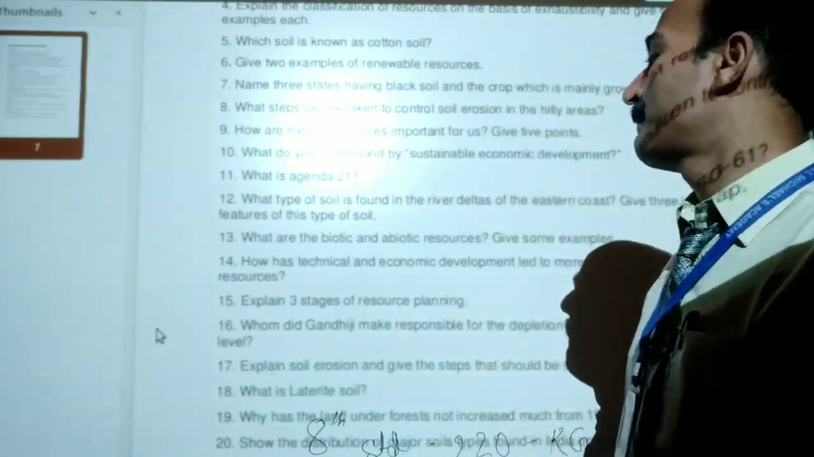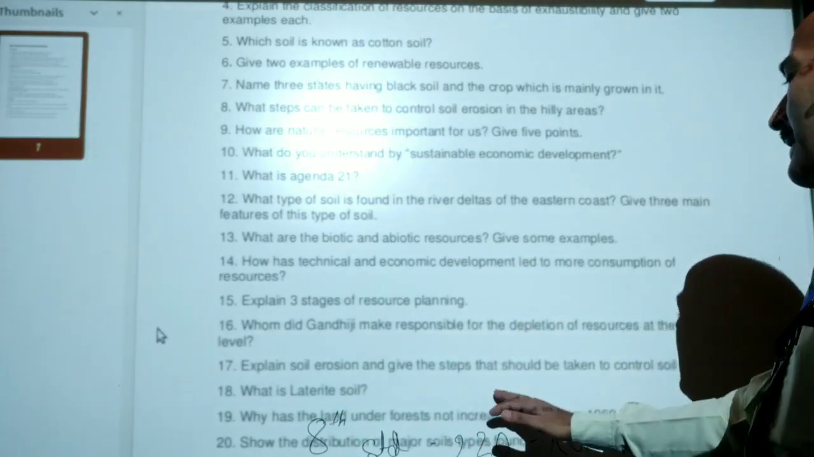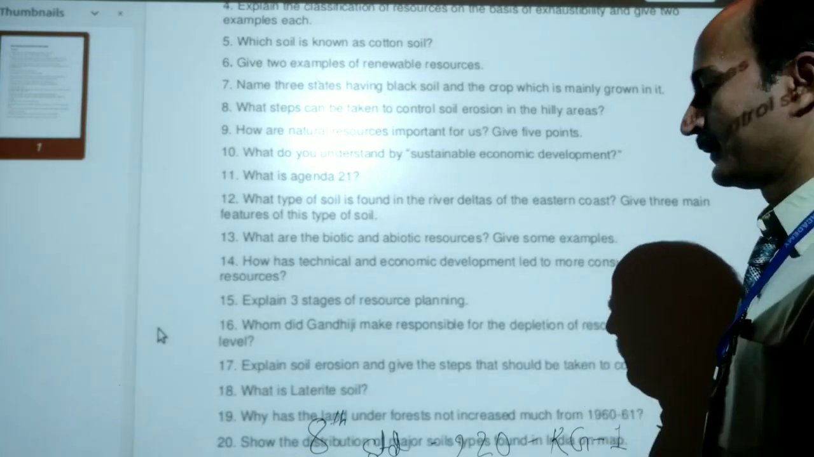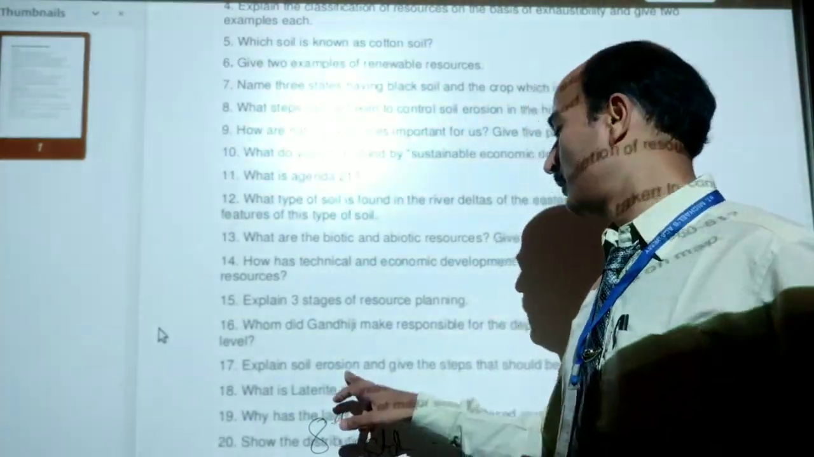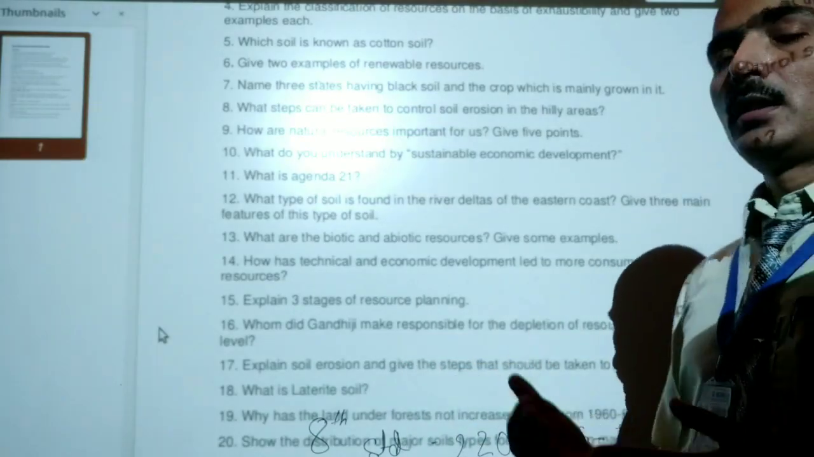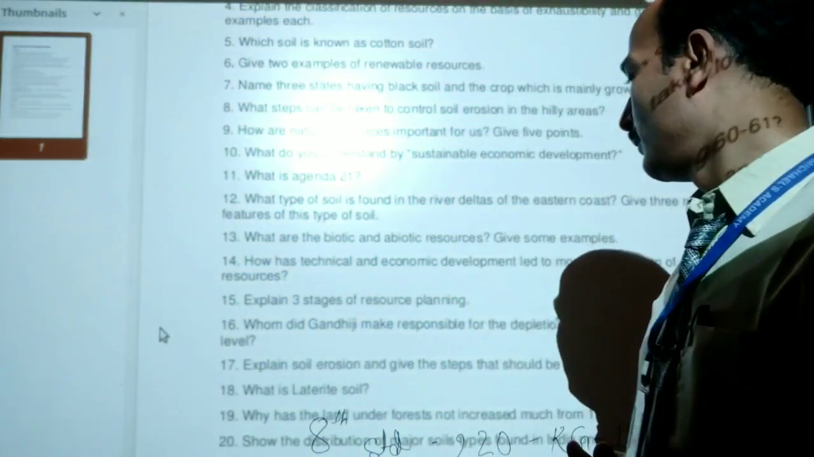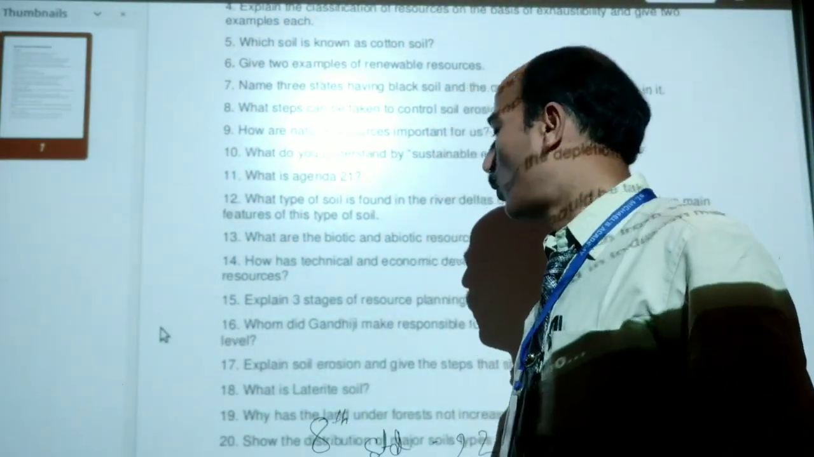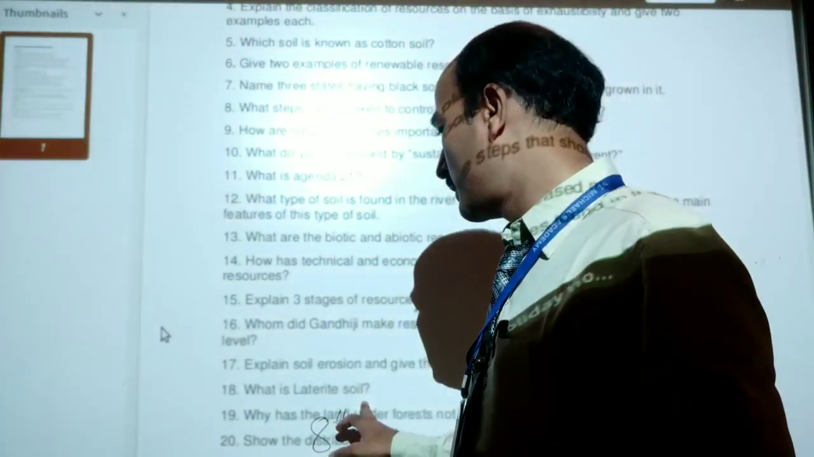Question number 17. Explain soil erosion and give 3 steps that should be taken to control soil erosion. First of all, you will write the definition, you will explain it, and then you will write some steps by which we can prevent soil erosion, we can stop soil erosion. Question number 18 is, what is laterite soil? You have to write about laterite soil.